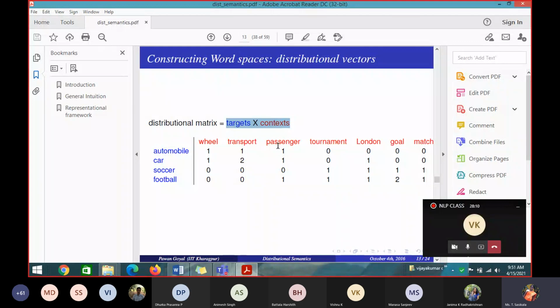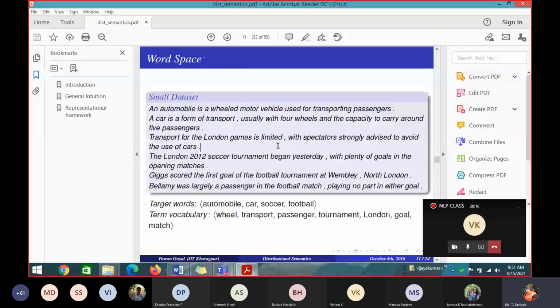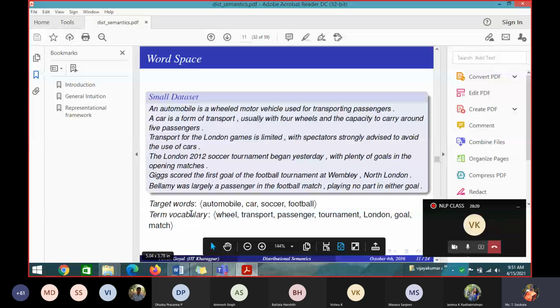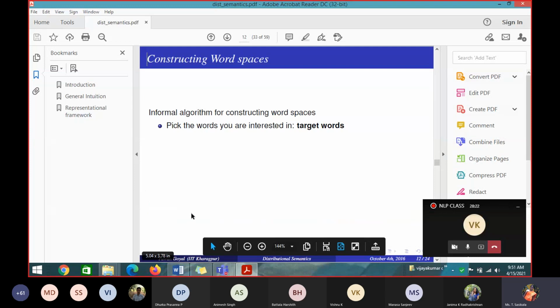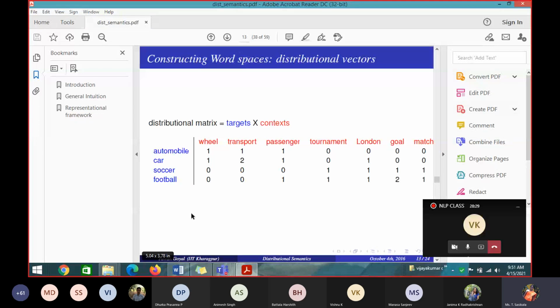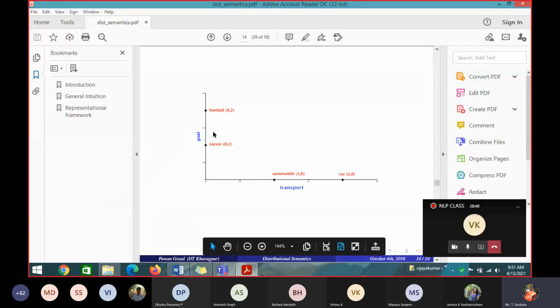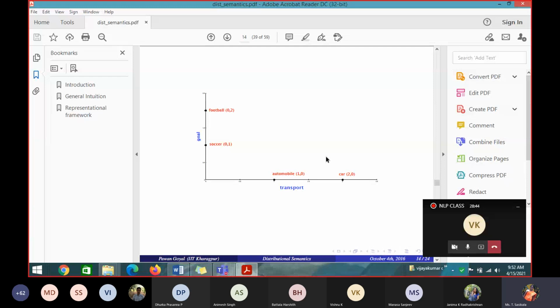So first thing, each one carries marks. First identifying the target words, 1 mark. Vocabulary, if you correctly identify only, you can make a matrix that carries some marks. Then creating this matrix carries marks. Then if you want, you can show as an example taking two context words like goal and tournament, and goal and transport, and you can draw a matrix, and you can show how automobile is more related to transport and car. Goal is not related to automobile. Football is not related to transport, but automobile is related to transport but not related to goal. Like that you can show by taking two context words, and you can draw a graph like this, and you can show that.